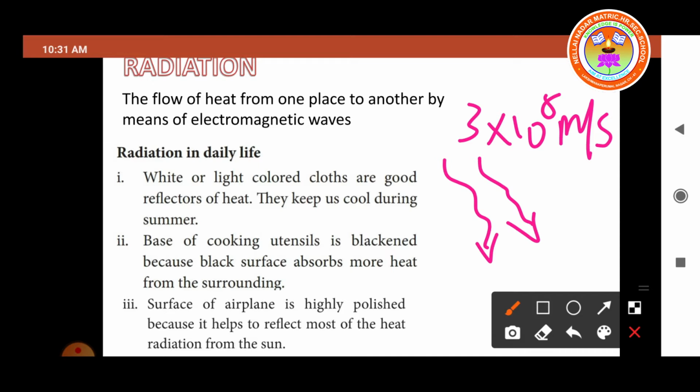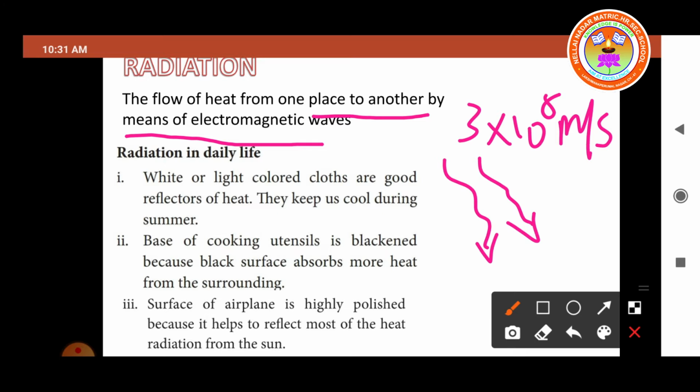Radiation is emitted by all bodies above 0 Kelvin. Some objects absorb radiation and some other objects reflect it. So what is radiation? Radiation is the flow of heat from one place to another by means of electromagnetic waves. This is called radiation. Now let us move on to the uses of radiation in daily life.